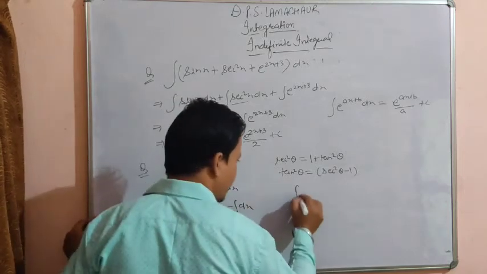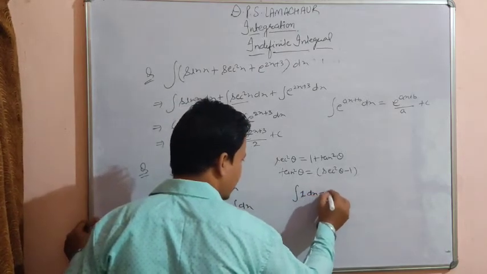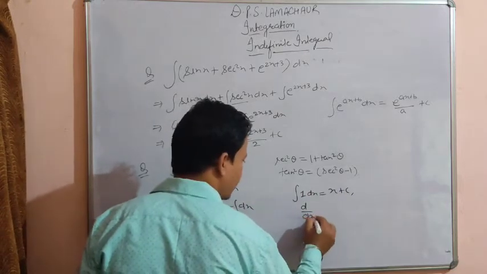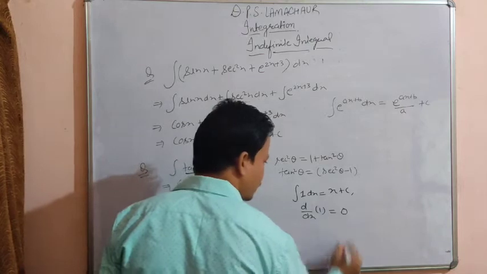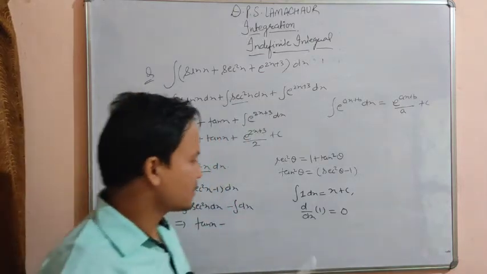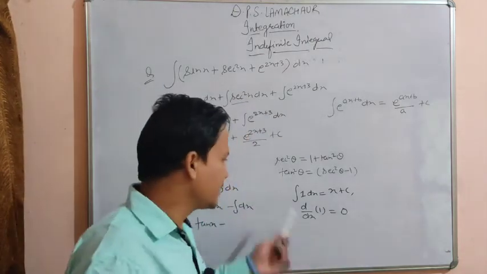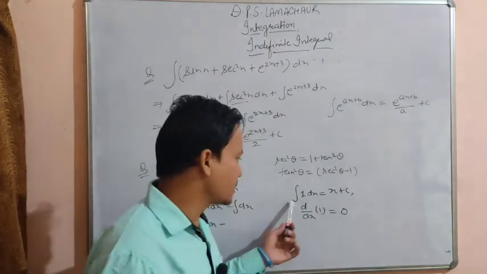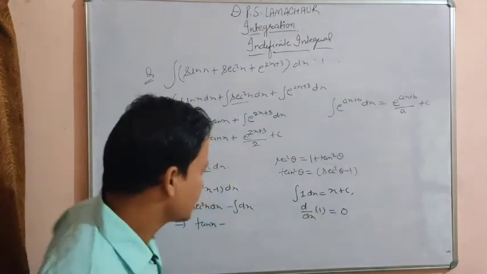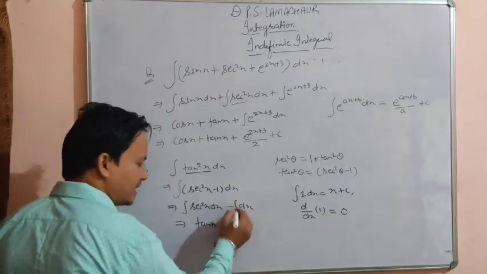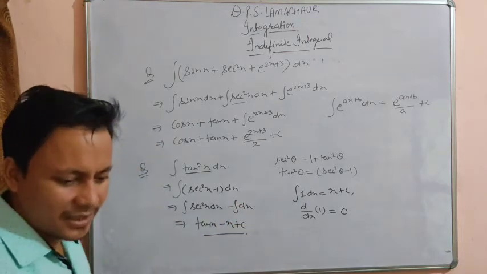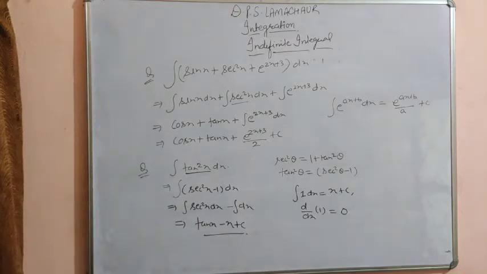Note one more thing, beta: integration of 1 dx is x plus c. What was the differentiation of 1? It was 0, right. So differentiation of any constant term is 0, but integration of any constant term, meaning integration of 1, or you can say integration dx, is x plus c. Okay, so minus integration of dx will be x plus the integration constant c. Okay, there are various kinds of examples here, beta; you can take a screenshot and we will take some more examples.